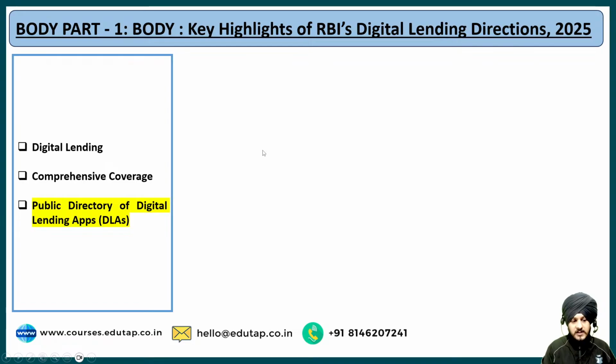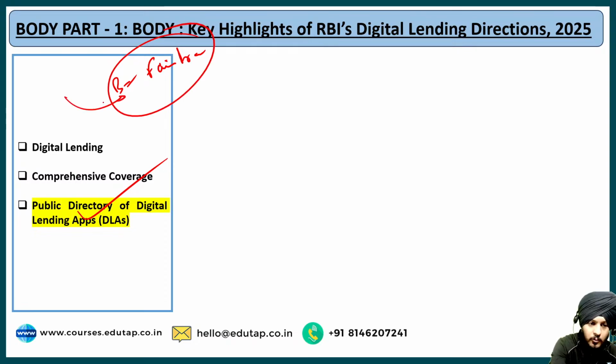The third point is the public directory of digital lending apps. Now what do we mean by that? This is pretty much interesting. Fine. Now as far as the directions are concerned, what the RBI wants, basically the primary aim of this direction is that as a part of the digital lending platform, the borrowers have access to fair practices. Fine, they do not get trapped into any kind of fraudulent activities, and we know that these days a lot of online scams are also happening as a part of digital lending.